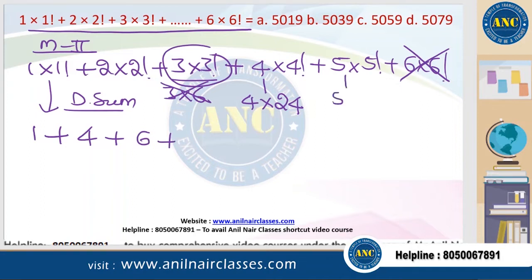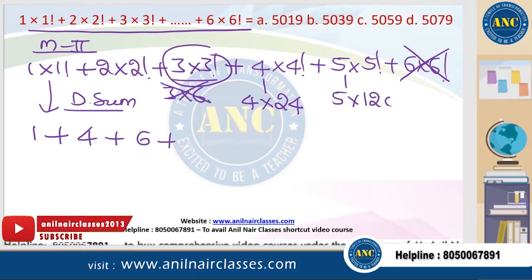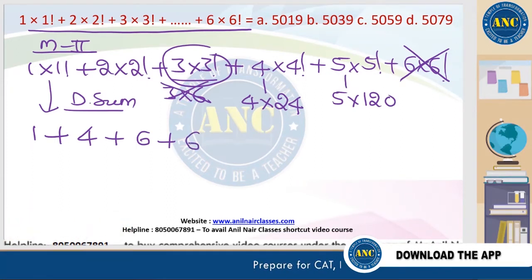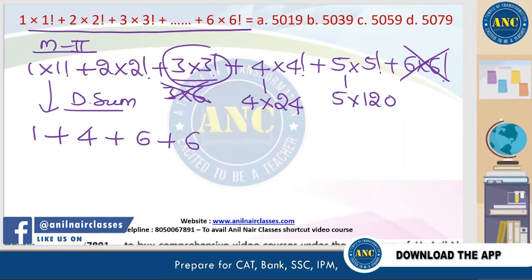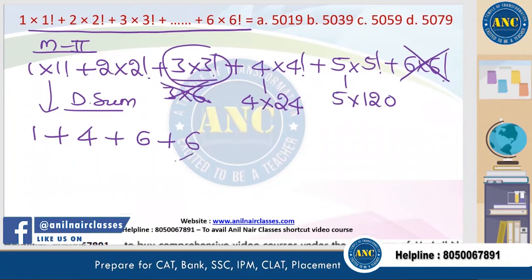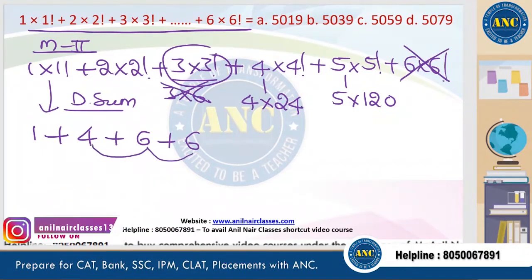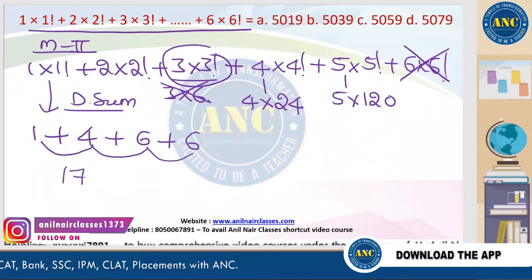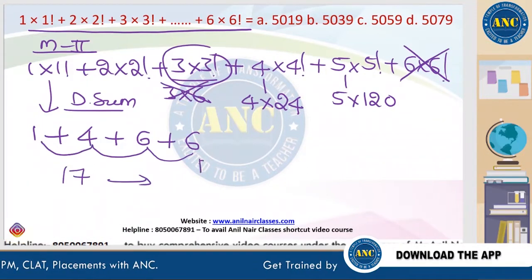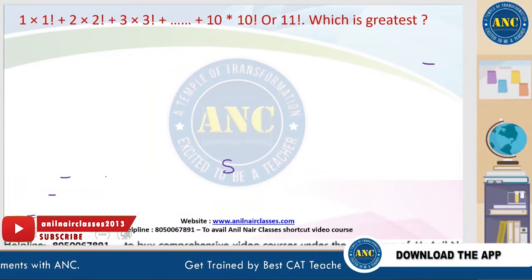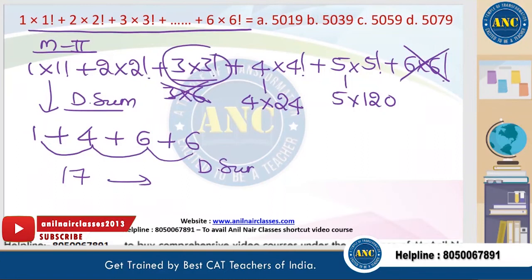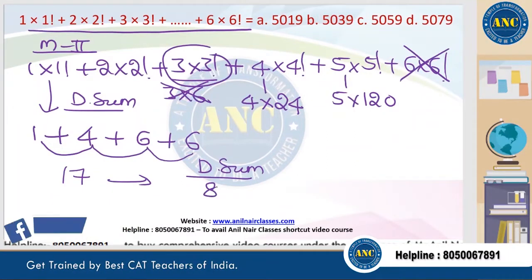5 factorial is 120. 5 times 120 is 600, which gives 6. I hope it is clear. Idea is clear, right? So 6 plus 6 is 12, 12 plus 4 is 16, 16 plus 1 is 17, and the digital sum of 17 is 8.